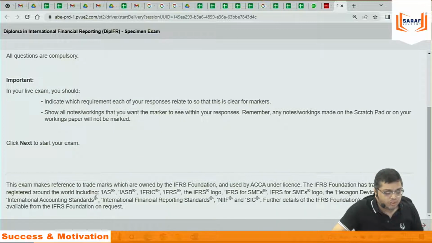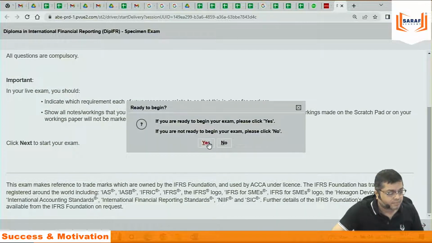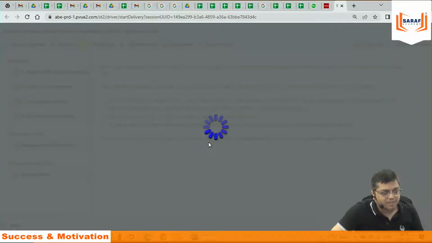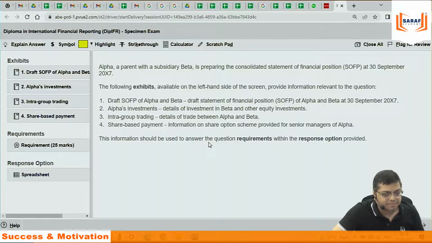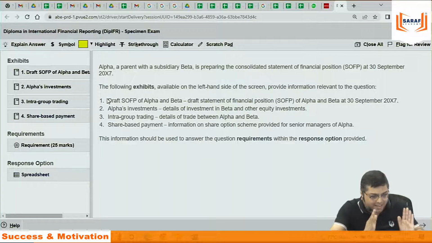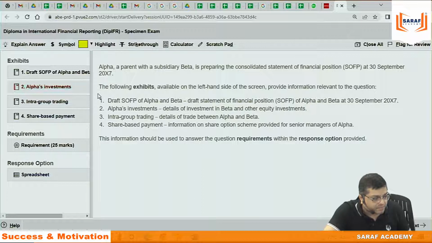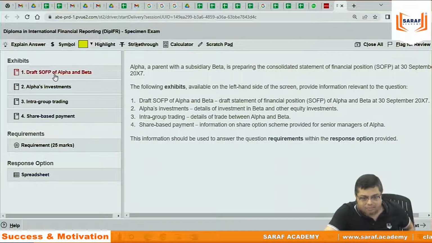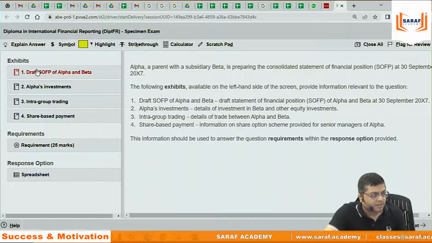Now suppose the first question. It is asking me to begin the exam. Yes, I am interested in beginning the exam. Now the screen presentation is slightly different. On the left hand side, they are showing the parts of the question.